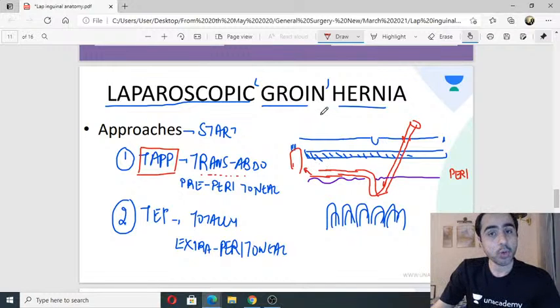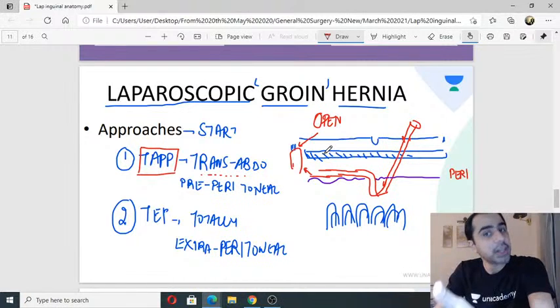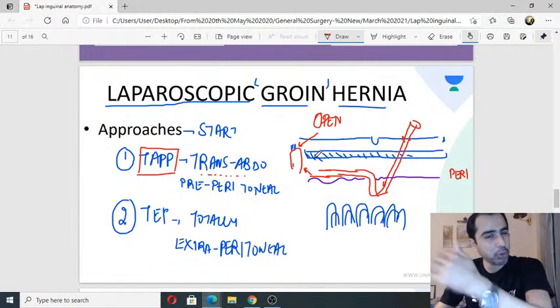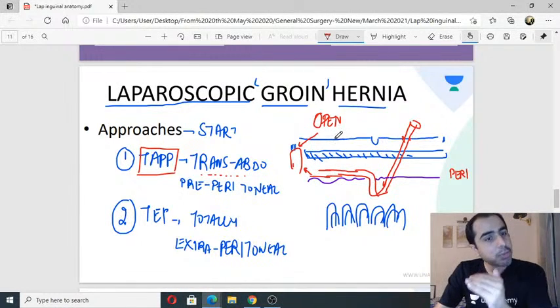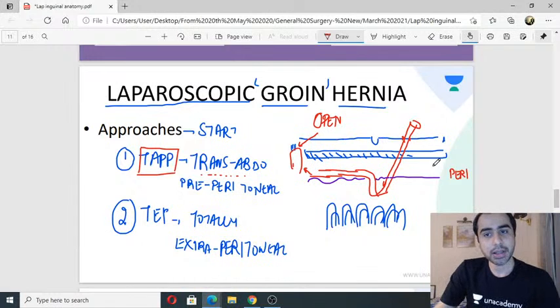I enter the abdominal cavity, look at the peritoneum on top, cut it, and enter the pre-peritoneal plane. Understand, when I am doing open inguinal hernia, I directly go from the skin above the muscles. I am above the fascia transversalis. I never go deep to the muscles or deep to the fascia transversalis. Onlay repair, right? Onlay. Here I am deep to the fascia transversalis. I am in the pre-peritoneal plane. This is the plane where I am operating, pre-peritoneal.